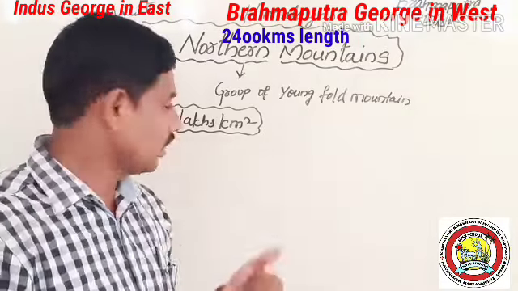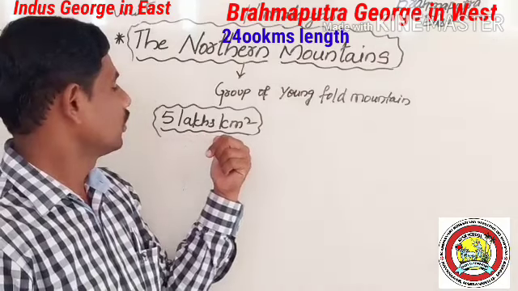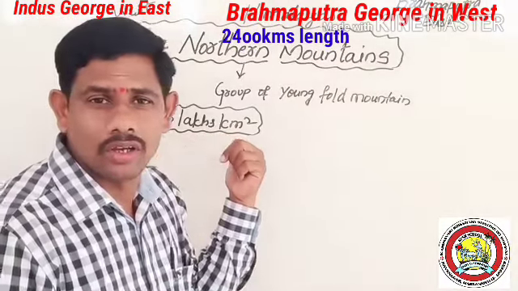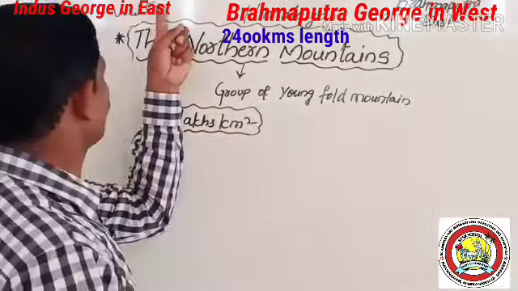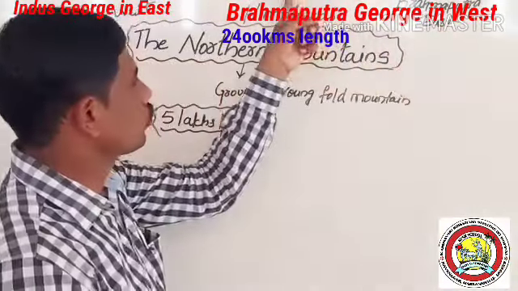It means the northern mountains cover 5 lakh square kilometers. It extends from Indus Gorge in the west to Brahmaputra Gorge in the east, that is 2,400 kilometers.